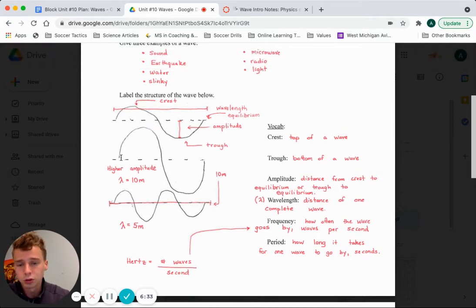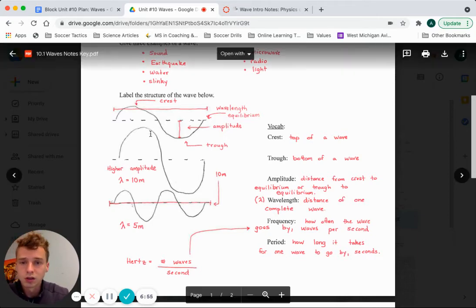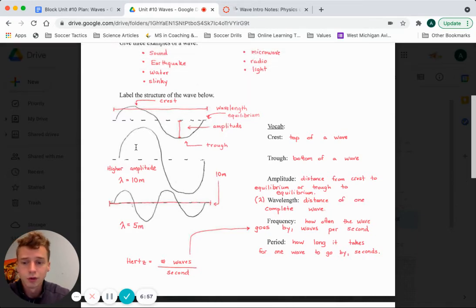So the second wave I showed you is just one more wave, right? In this case, though, it has a higher amplitude, right? There's a higher distance between the crest and equilibrium and the trough and equilibrium. Other than that, though, it's the same wavelength, right? And let's say that this dashed line is 10 meters, then cool, your wavelength is 10 meters. The wavelength for both of these is 10 meters. The amplitude here is very different. The second wave is significantly larger in terms of amplitude, but they are similar in terms of wavelength.